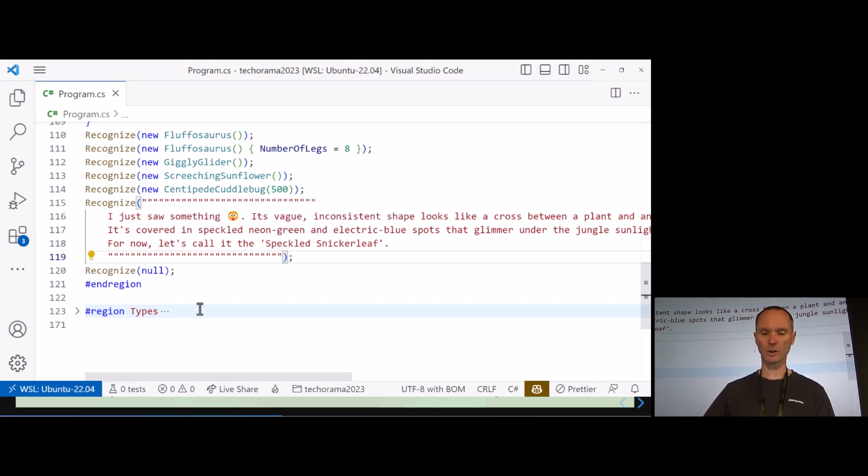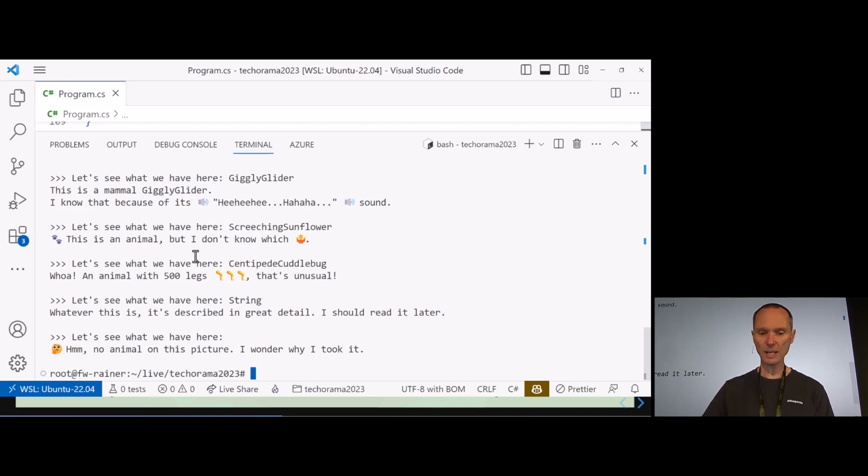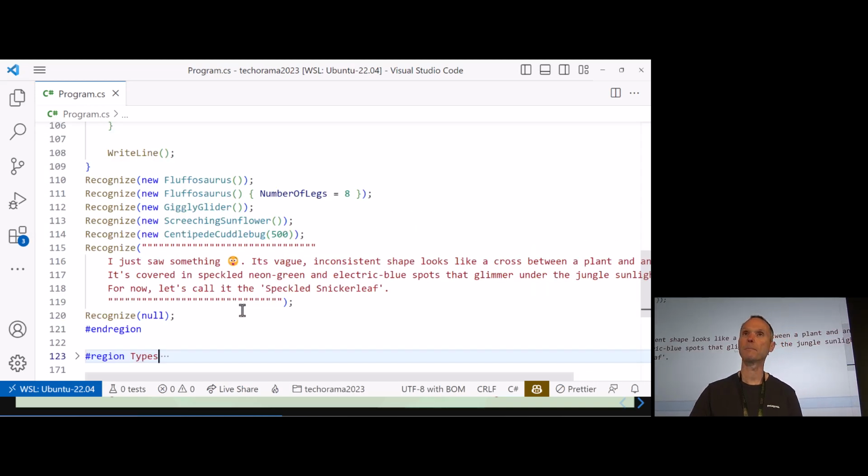This is something new in .NET 7, by the way. And then we can call recognize with null. Let me quickly check whether this works. I will not walk you through the results. The results really work. I checked them before I went here on stage. So you see, it recognized a mammal, it recognized the centipede cuddlebug with 500 legs, and it also recognized the null value just as we expected it. So that is pretty fine.